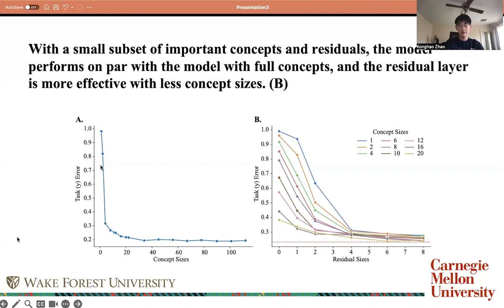And we could see from the first figure that with a low concept size, there's a significant decrease in performance of the model. So here we introduce the residual layer to compensate for additional information in the data set that is not encoded by the concept layer. Here we could see that with a residual size of 0, the performance is really bad. But with the introduction of residual, the performance starts improving and starts converging around a residual size of 4. But they are still decreasing in terms of the task error rate.